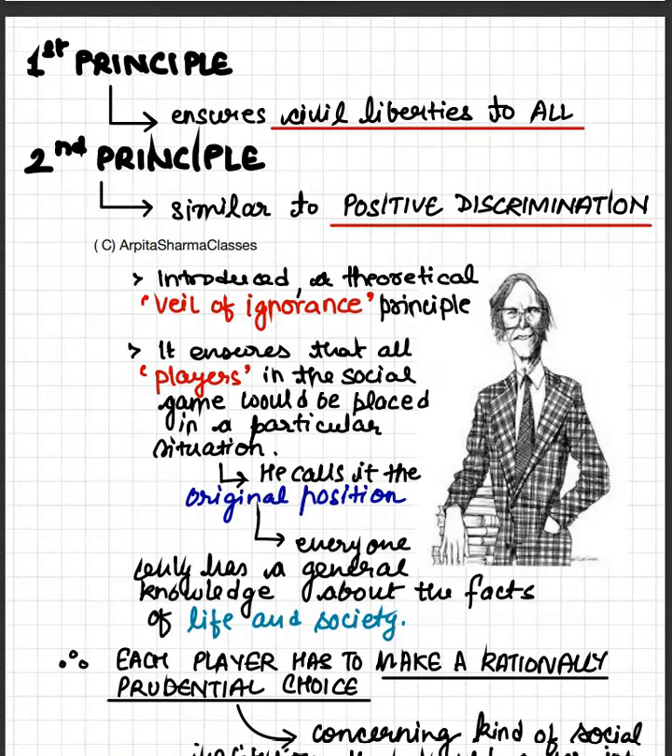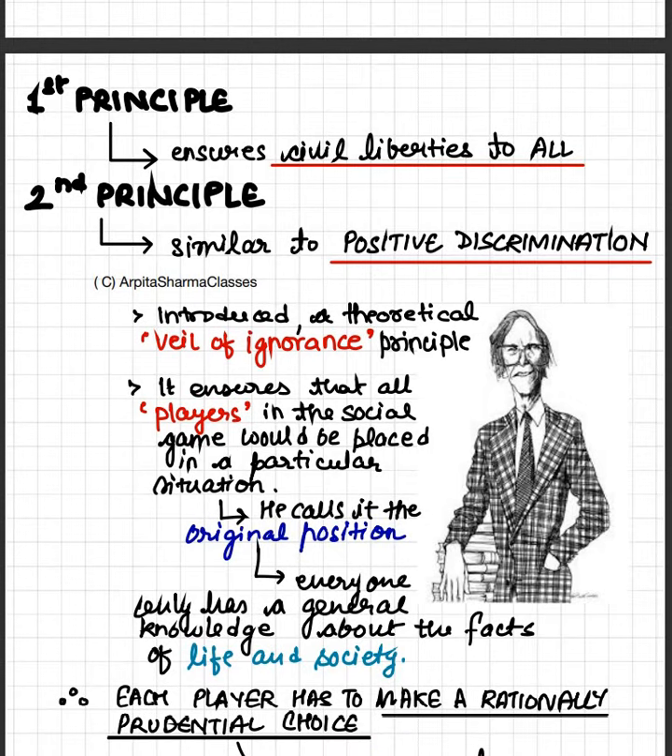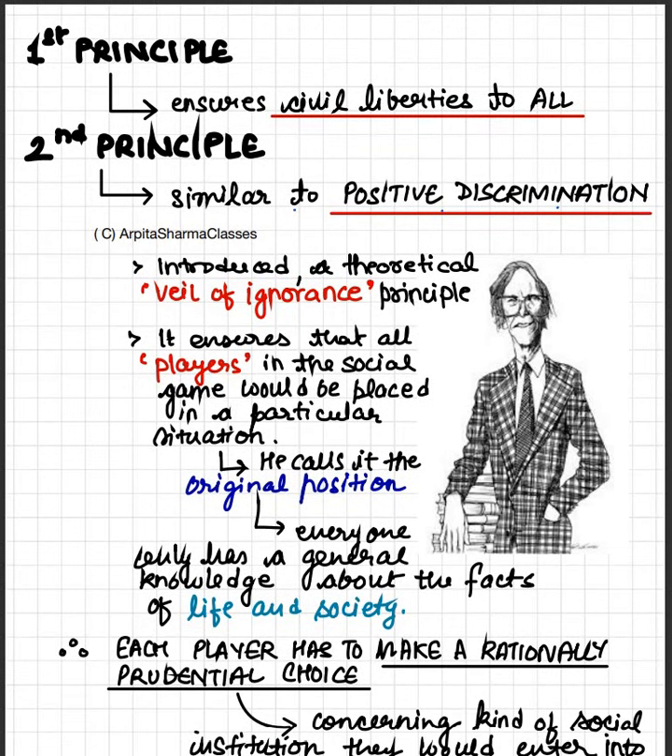Okay, so the first fundamental principle of justice according to Rawls was to ensure civil liberties to all, and the second was similar to positive discrimination. Whatever inequalities are present in society should be converted into something positive, that would lead to helping the marginalized and vulnerable groups.